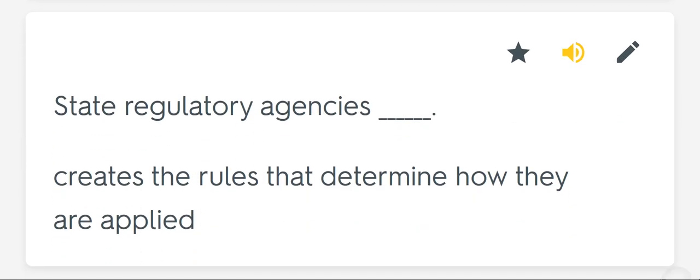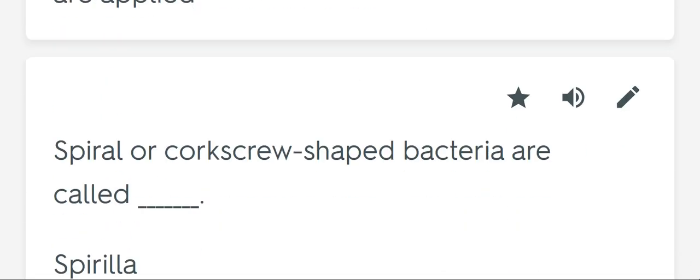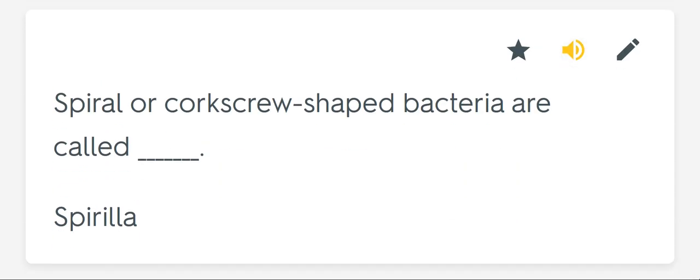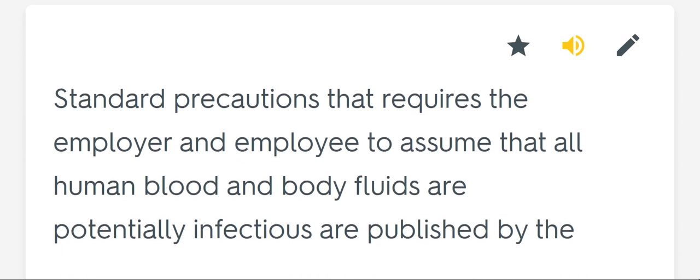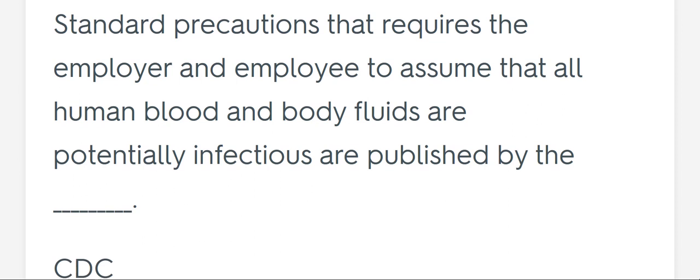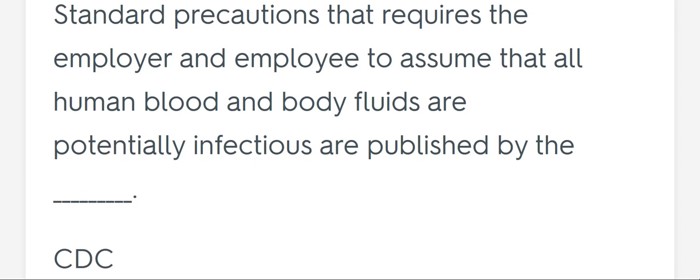State regulatory agencies blank create the rules that determine how they are applied. Spiral or corkscrew-shaped bacteria are called blank. Spirilla. Standard precautions that require the employer and employee to assume that all human blood and body fluids are potentially infectious are published by the blank. CDC.